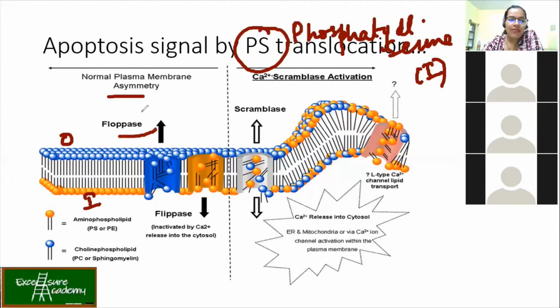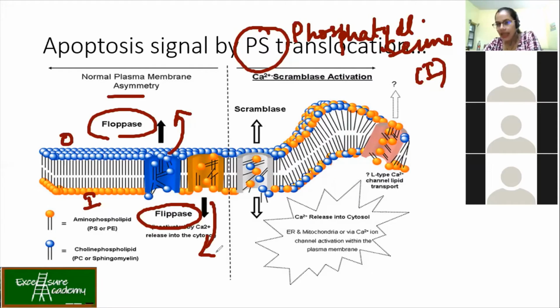Now the enzymes are floppase and flippase. From the name itself, it's very clear what the function of these enzymes is. They help in flip-flop, from outer to inner, inner to outer. So they help the lipids transfer from outer to inner and inner to outer. Floppase will help in taking the lipids to the outer side. Flippase is helping in taking the lipids to the inside part of your membrane. Now, this is the normal chemistry, when it is happening normally.